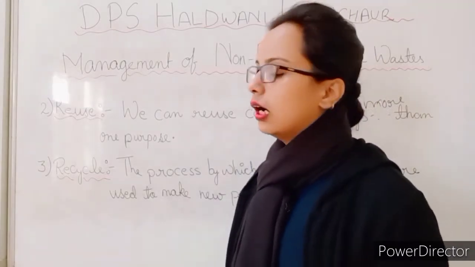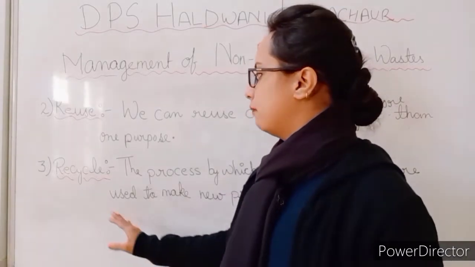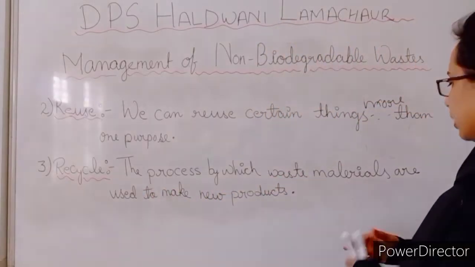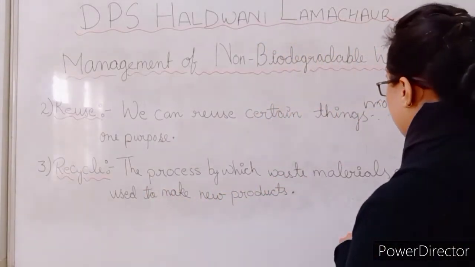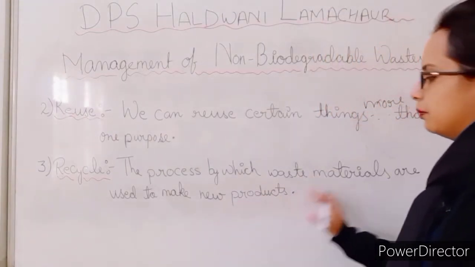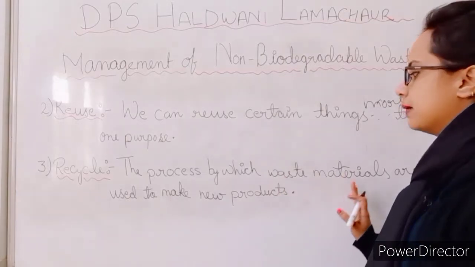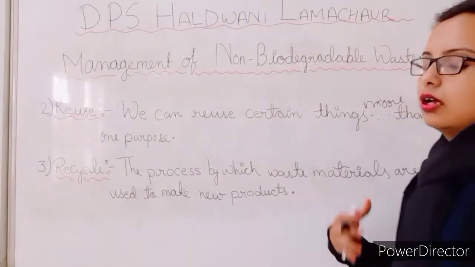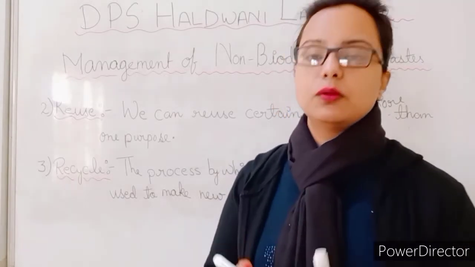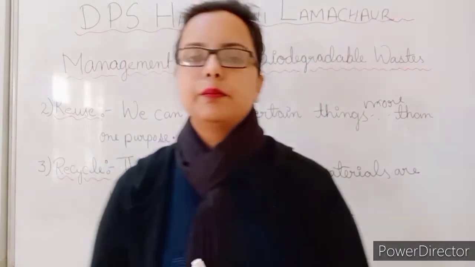Now the third R is recycle. What is recycle? The process by which waste materials are used to make new products. Okay, it is a process by which we are making new materials. New things from waste materials are known as recycle.